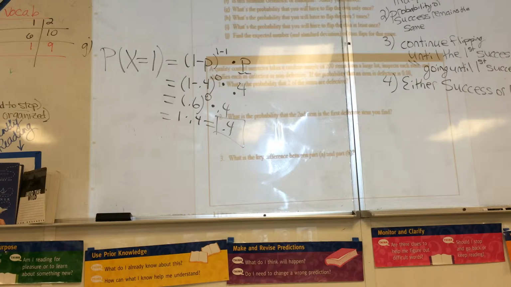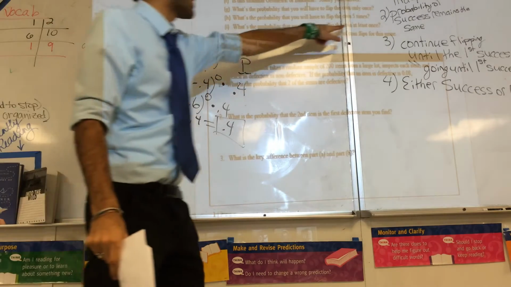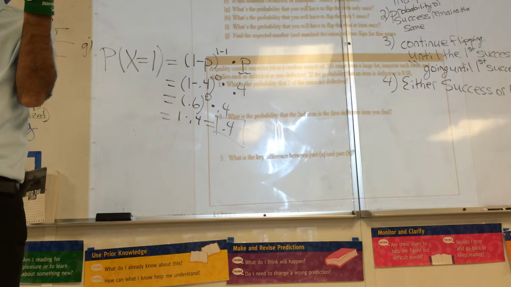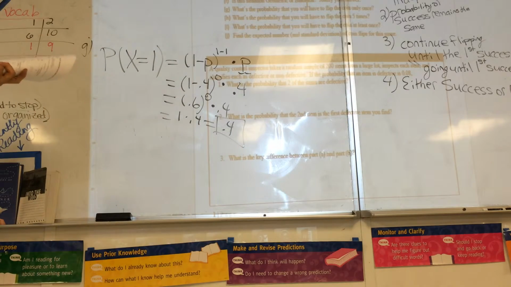I can't just get a head from nowhere, right? I pull the coin out. I got to flip it at least one time. And this is saying, what is the probability you flip at least once? Well, 100%. You have to flip at least once. Maybe you'll flip 1,000,000 times, maybe 100 million times, but at a minimum, you will have to flip at least once. So the probability is 100%.